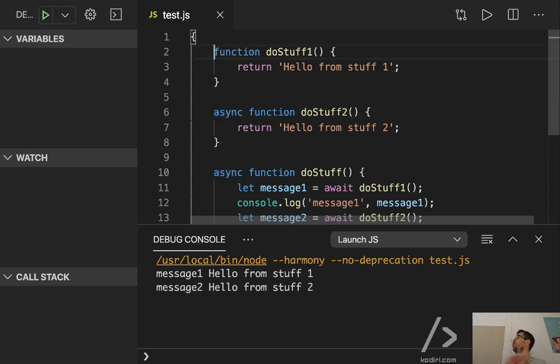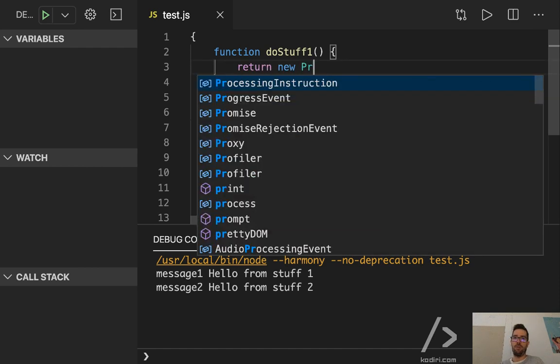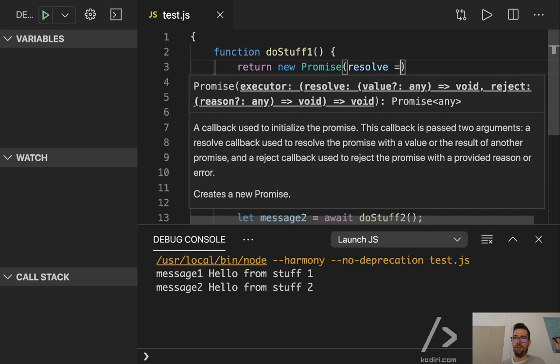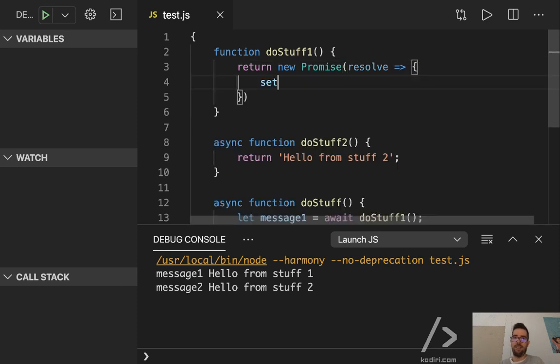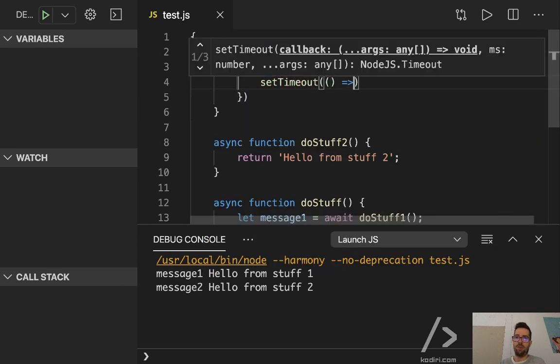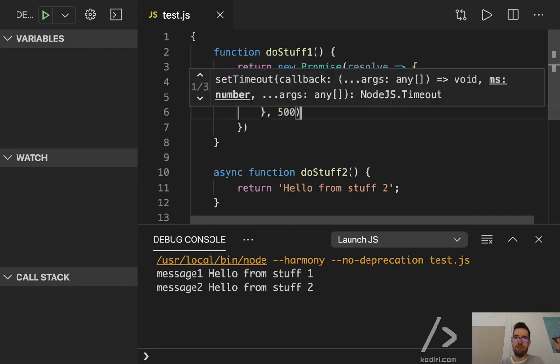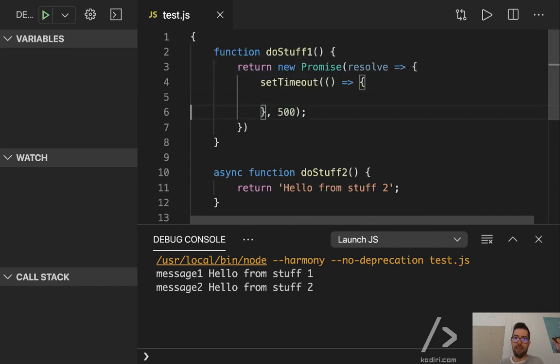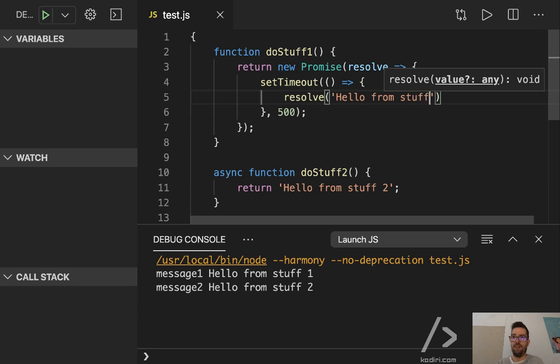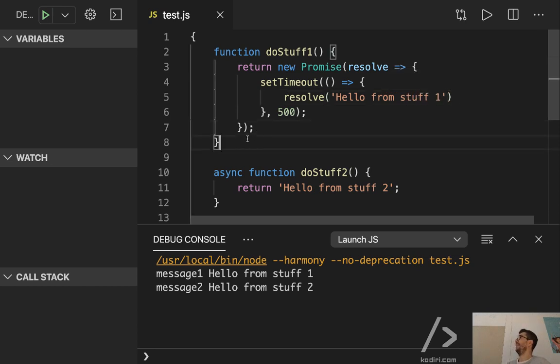If you want to wait, we need to go back to the old school. Old school: return new promise, resolve, and then set timeout, wait half a second, and finally what? Resolve, that's correct, Anita. Resolve hello from stuff one. So in regards to this function, we unfortunately have to go back to the promise approach.